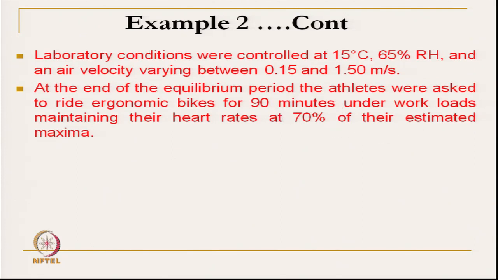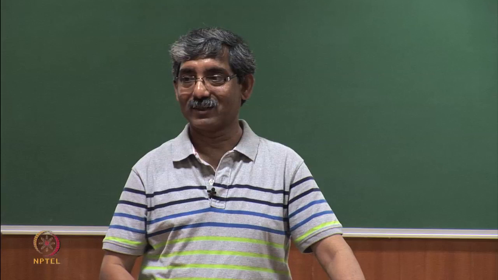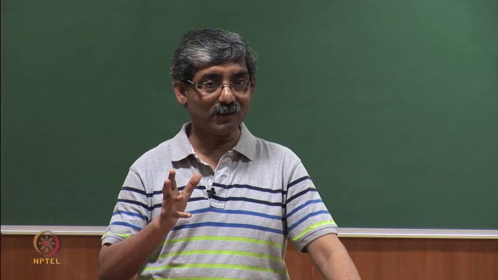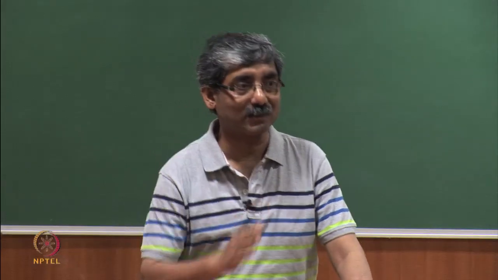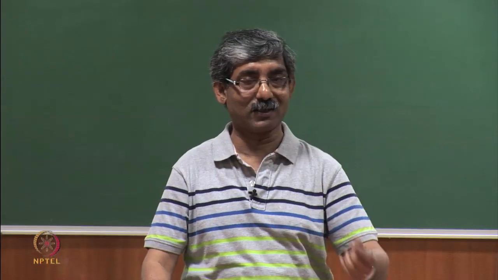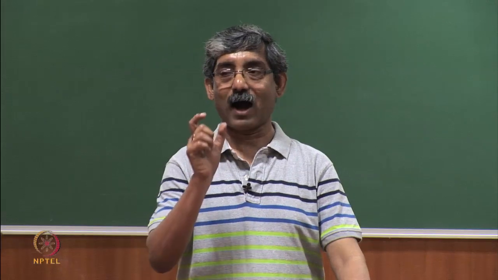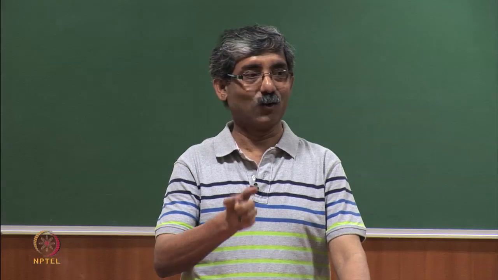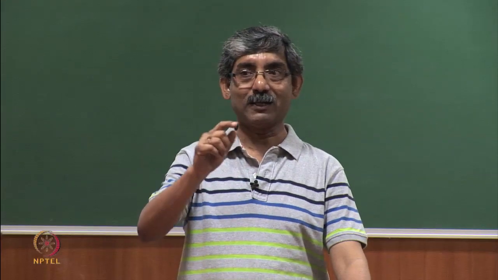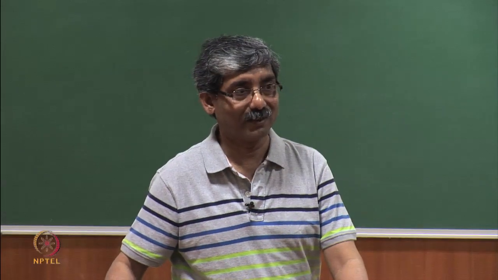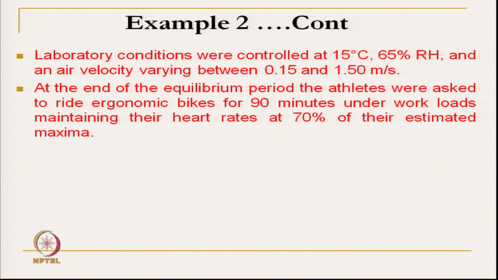So, the speed for different athletes will be different. Now, that speed is subjective, it is different for each person. So, to keep the physiological condition constant, heart rate is taken here. Maximum heart rate is known for a particular person, so 70% of that heart rate is kept. If it is more, then their activity has to be reduced, like that.